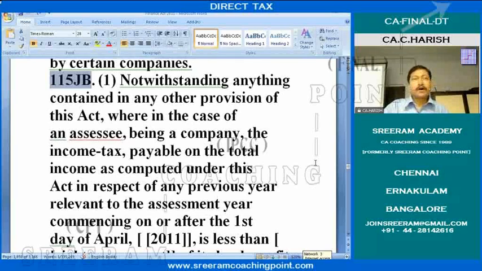Minimum alternate tax. If you observe, there are three words in that. One is minimum, another is alternate, another is tax. It is not regular tax, it's an alternative tax. Now, why is it collected?